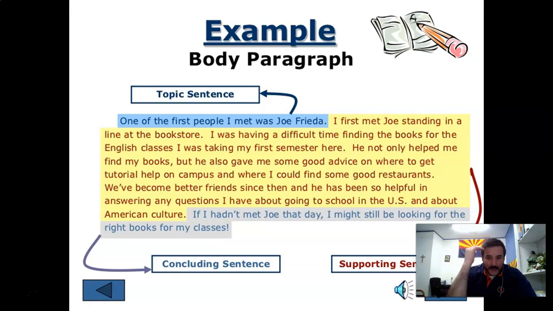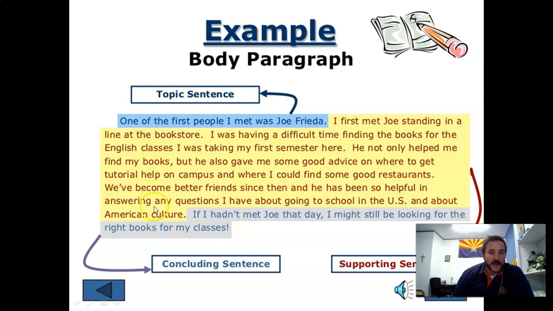Just like a building has to start on bottom with the foundation and everything's built off of that, a paragraph has to start on top with the topic sentence. See what I did there? The topic sentence. And that tells you the main idea of what this paragraph is about. In other words, if you read this topic sentence or main idea, it says, "One of the first people I met was Joe Frieda." That tells you in one sentence what this paragraph is about.